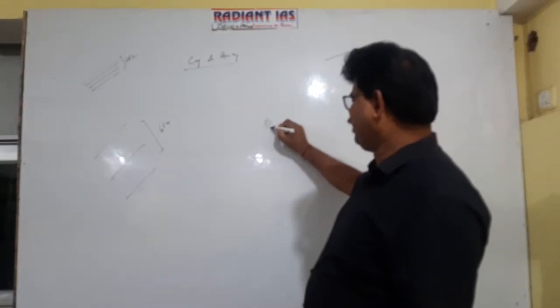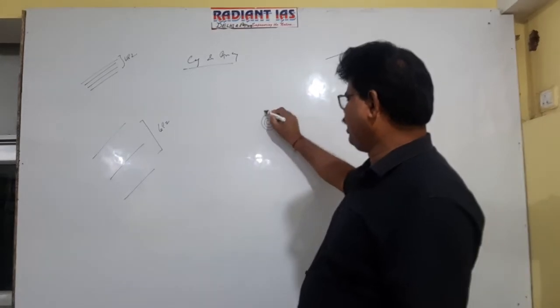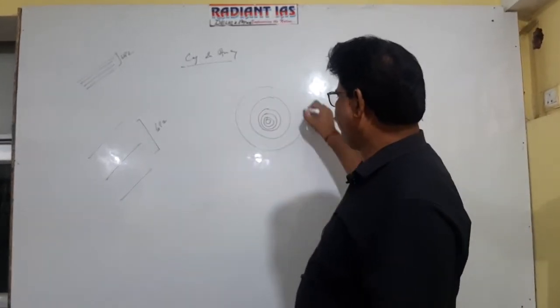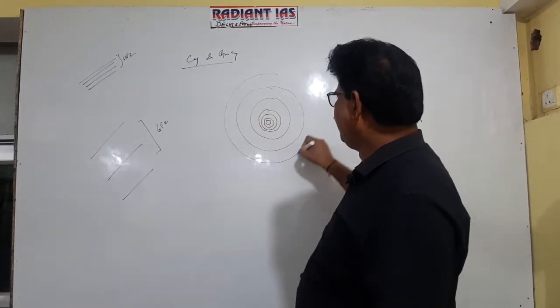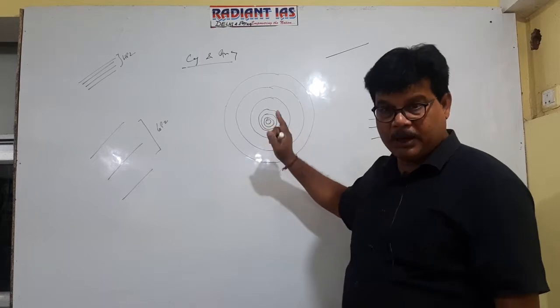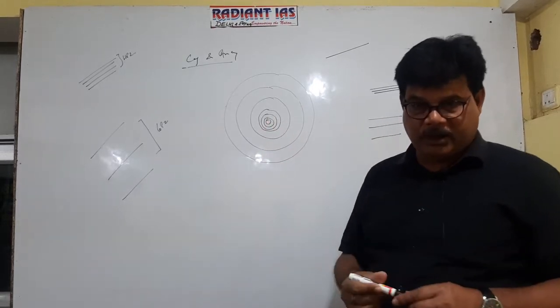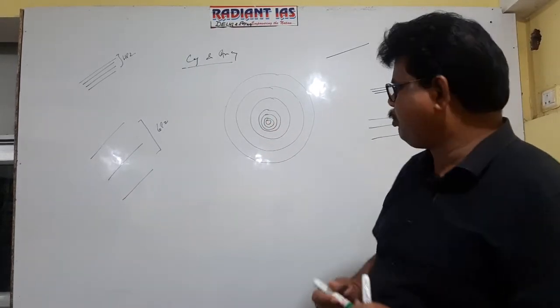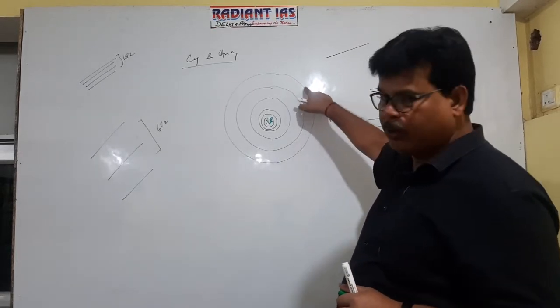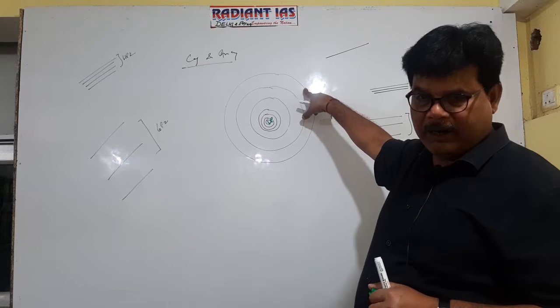In this figure, suppose this is the position of isobar and this is also the position of isobar. From this figure it is clear that in the central part isobars are closely spaced, and hence it represents high pressure. On the other hand, in the outer peripheral region they are widely spaced.